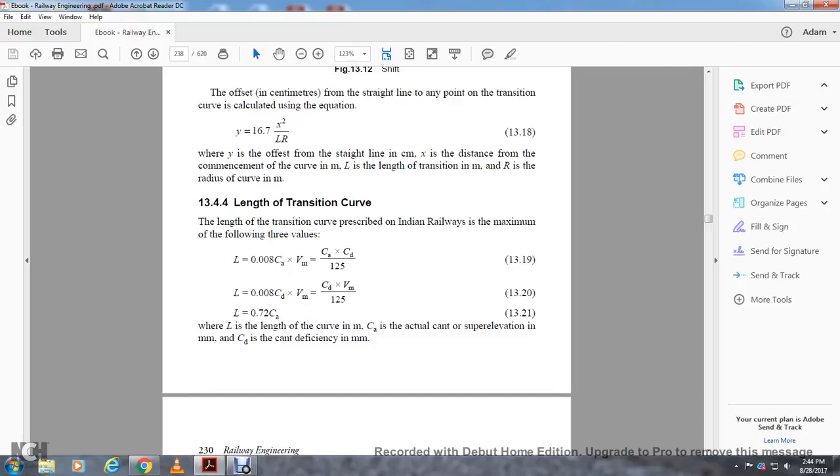Length of the transition curve. The length of the transition curve prescribed on the Indian Railways is the maximum of the following three values. The length of the transition in meters equals 0.008 times the cant actual times the velocity, equals cant actual times cant deficiency divided by 125, equals 0.72 times the cant actual. Here, cant actual is the super elevation, and cant deficiency is in millimeters.